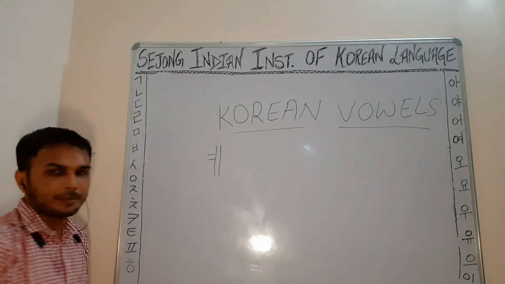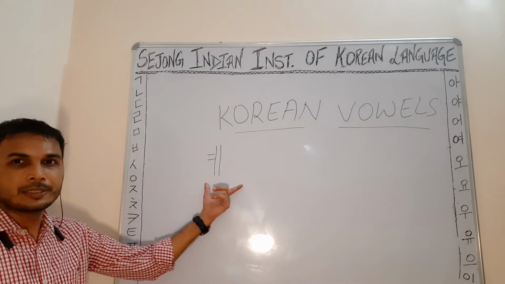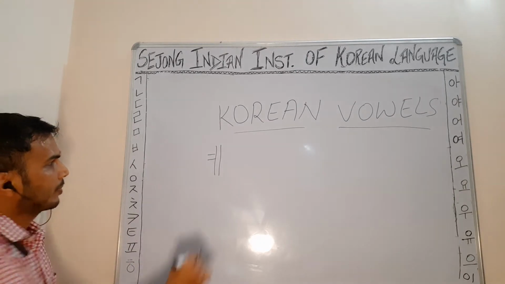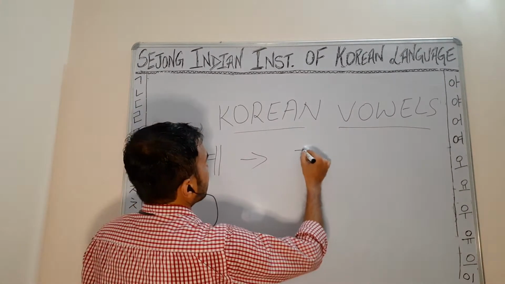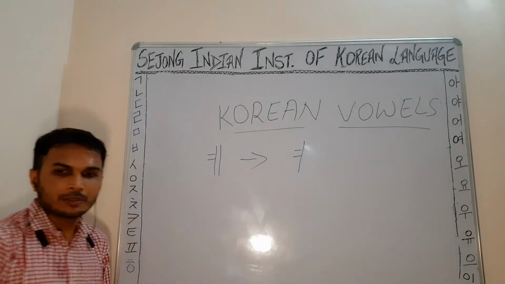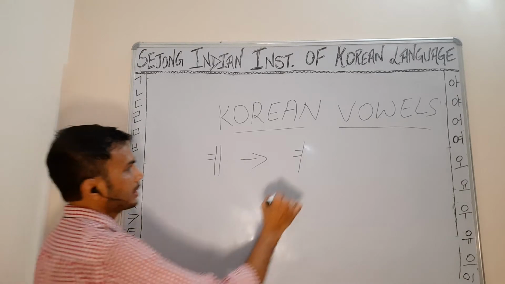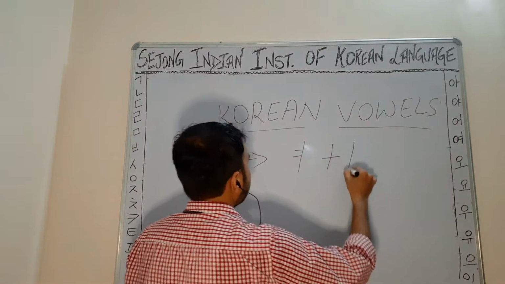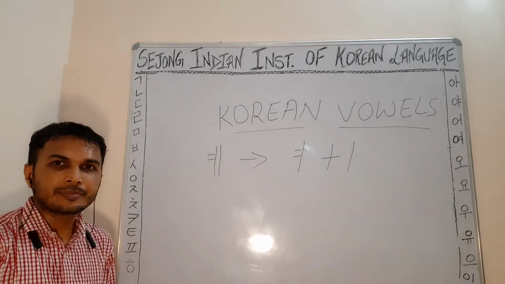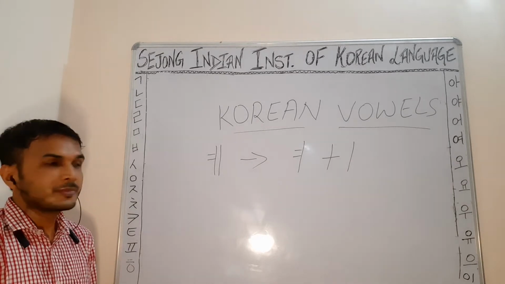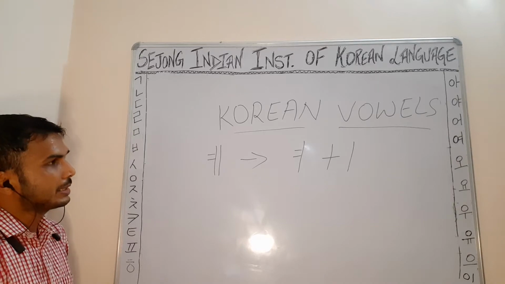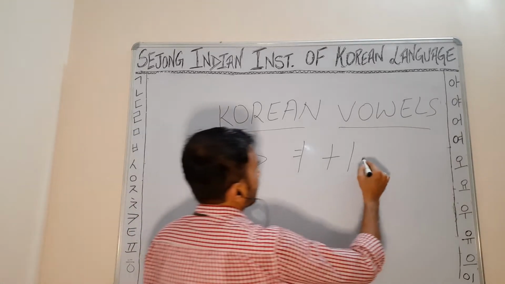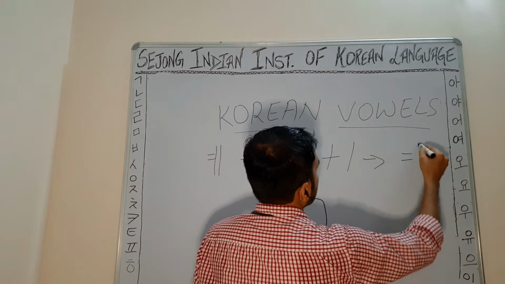So ye can be written like this. Now it is a combination of yo vowel plus e vowel. So yo plus e is ye. So we can write ye like this.